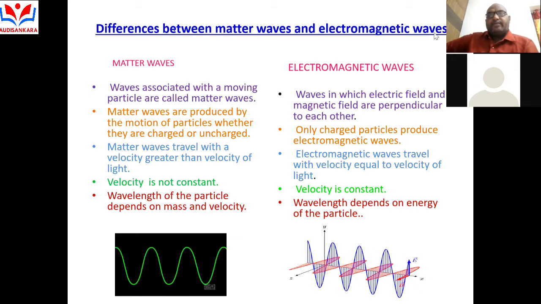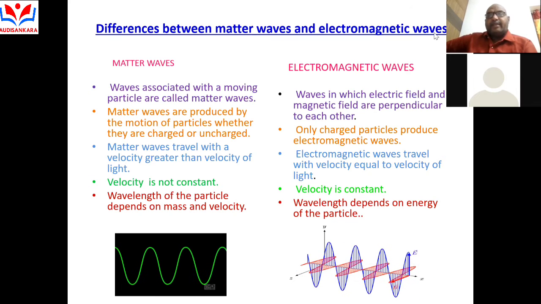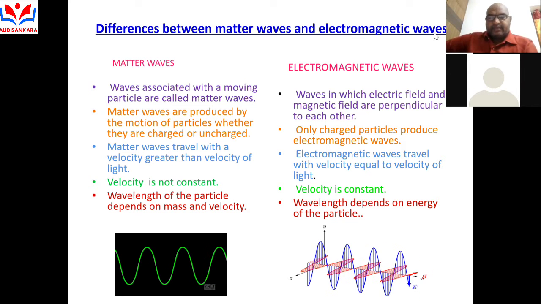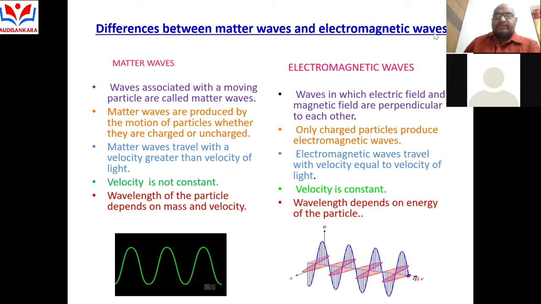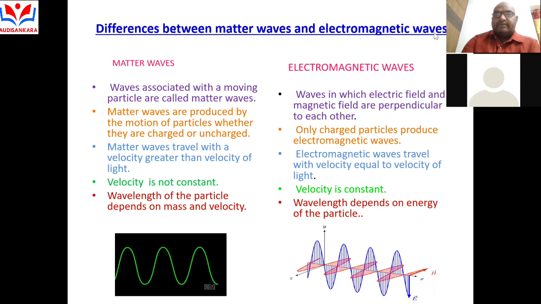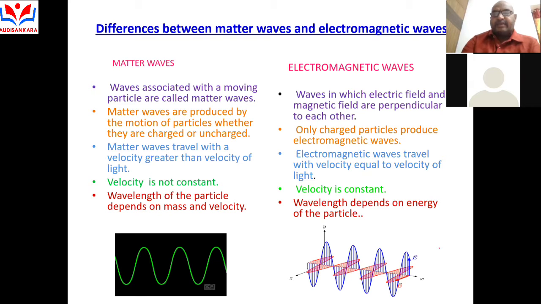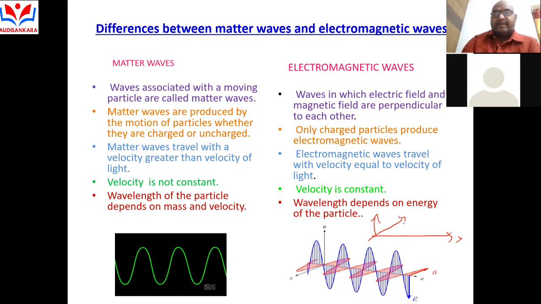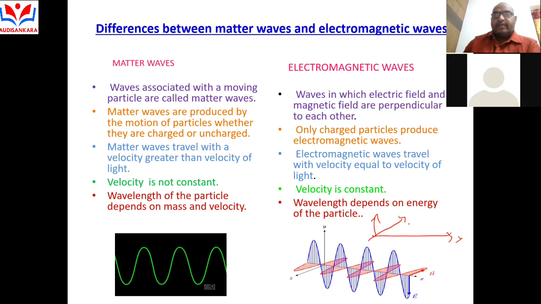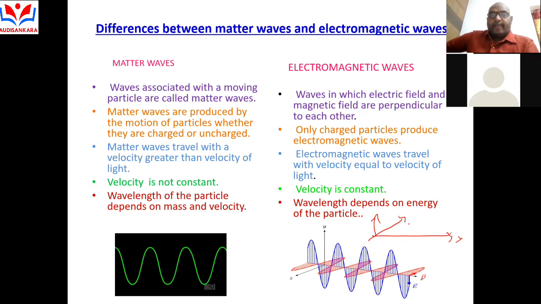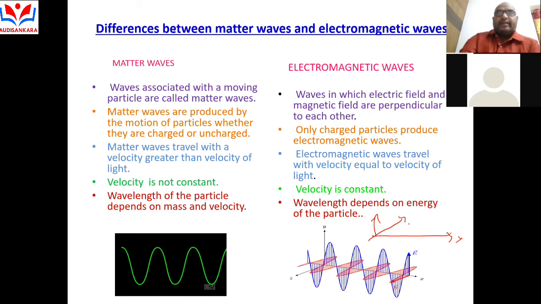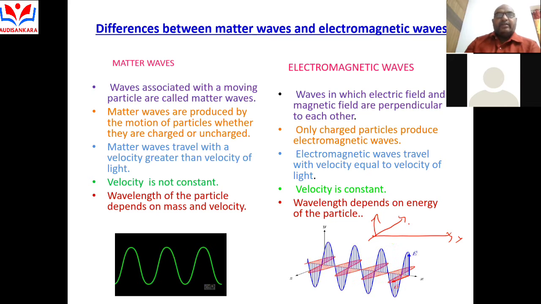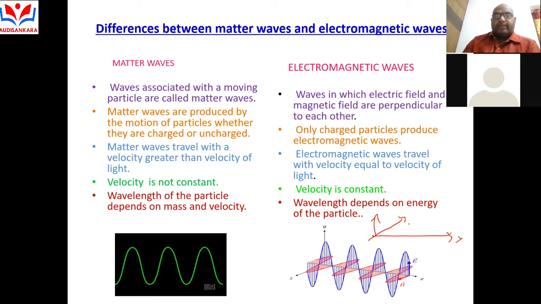An electromagnetic wave is one in which the electric field and magnetic field are perpendicular to each other. Here is the x-axis, y-axis, and z-axis. So my dear students, in electromagnetic waves, it passes along the x-axis, y-axis and z-axis. The wave propagates along the x-axis, where B is called the magnetic field and E is called the electric field. So this is the difference between matter waves and electromagnetic waves.